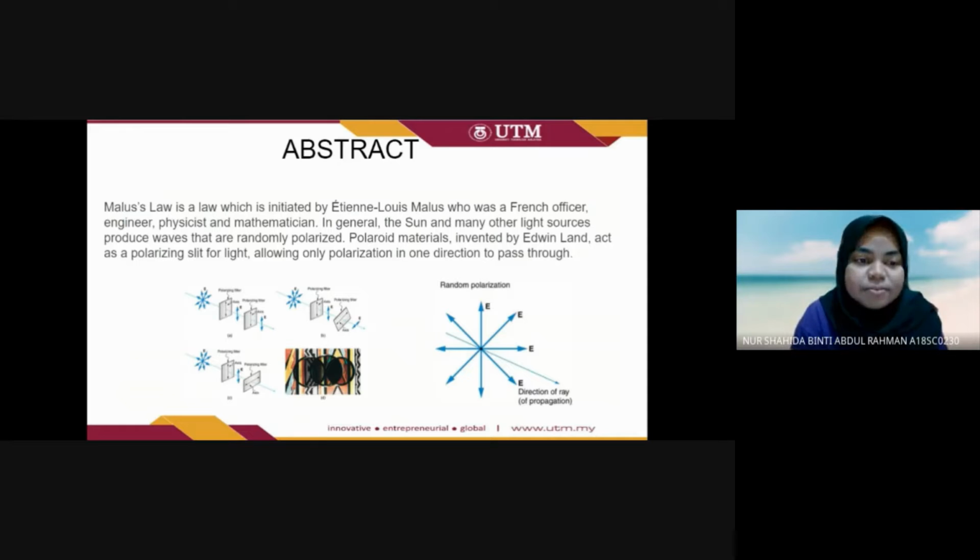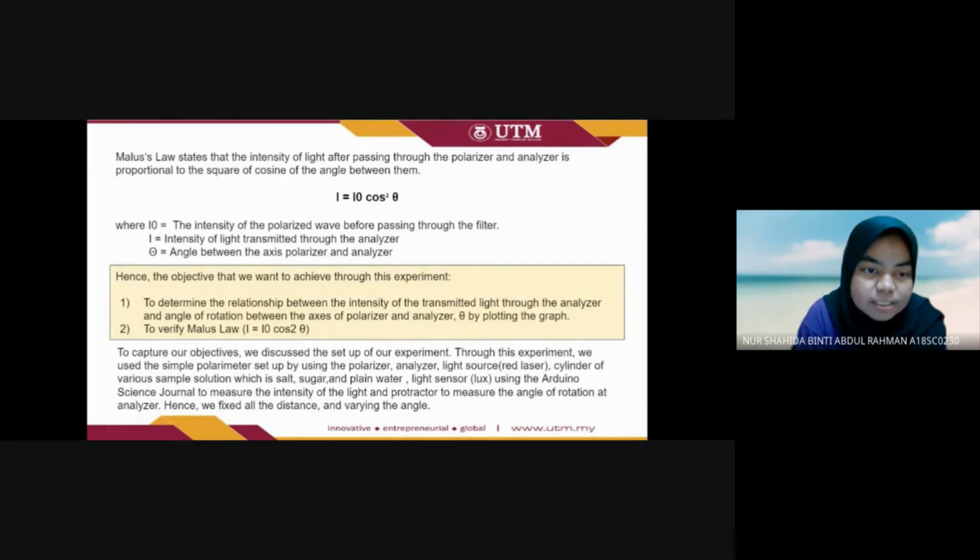We start with the abstract. The abstract is about Malus law. Malus law was initiated by Etienne Louis Malus, who was a French officer, engineer, physicist, and mathematician. In general, the sun and many other light sources produce waves that are randomly polarized. Polarized materials invented by Edwin Land act as a polarizing slit for light, allowing only polarization in one direction to pass through.